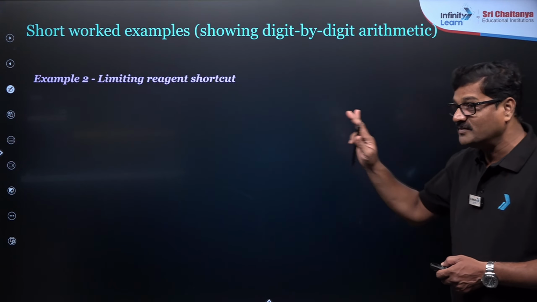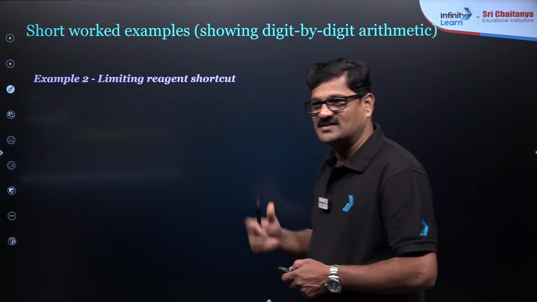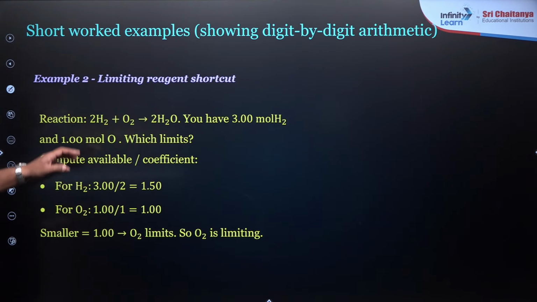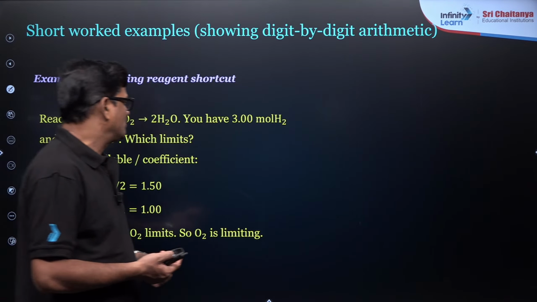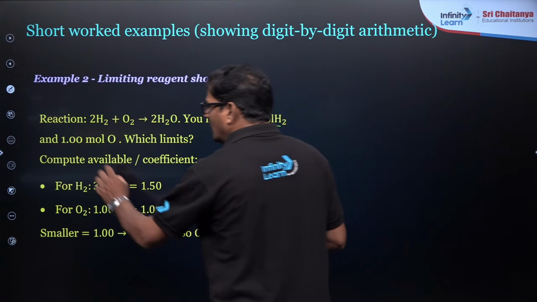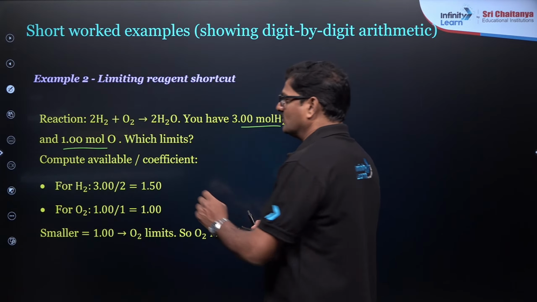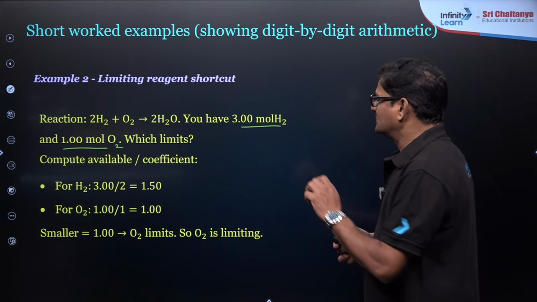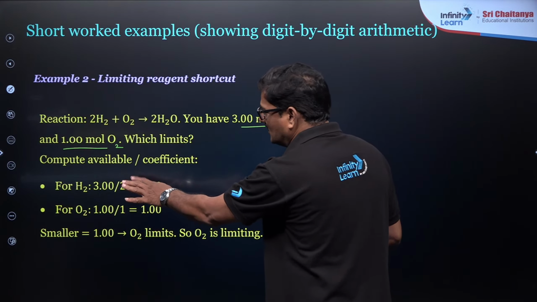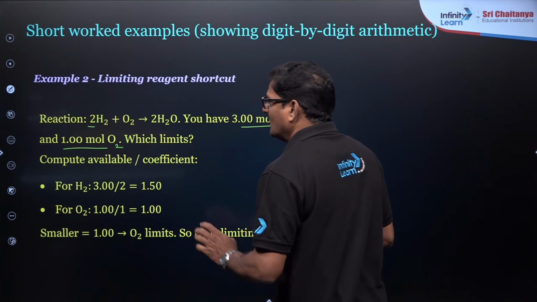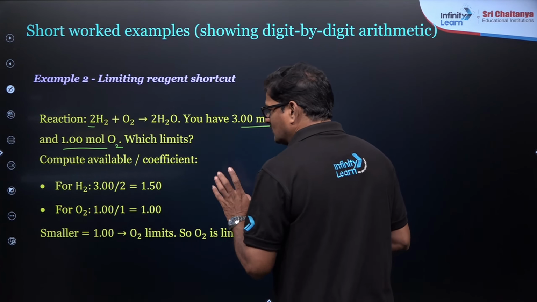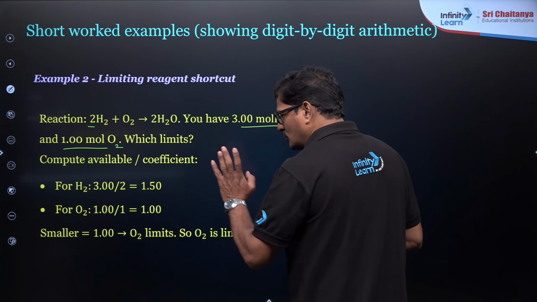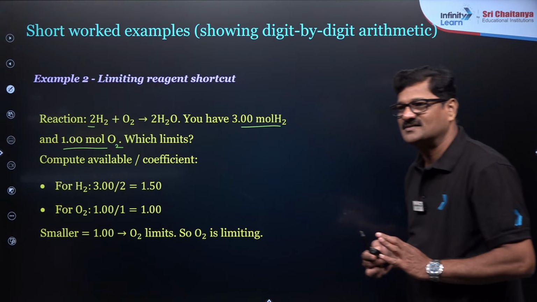So let us talk about the limiting reagent. I have already given you the best example for the limiting reagent. You can see the reaction of H2 plus O2 gives us H2O. You have 3 moles of H2 and 1 mole of oxygen. So what is the limiting reagent? For 3 moles of hydrogen, 3 by 2, because the 2 is there. For oxygen it is 1 by 1. So 3 by 2 is equal to 1.5, 1 by 1 is equal to 1. So oxygen is the limiting reagent.